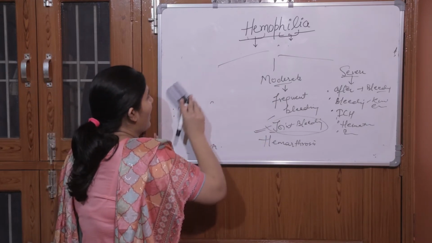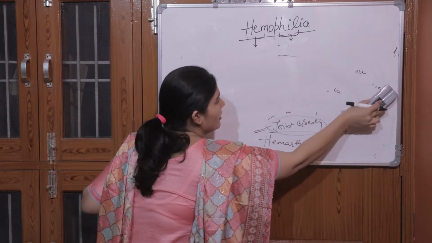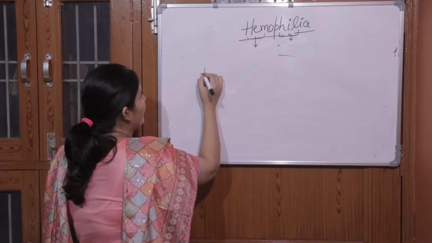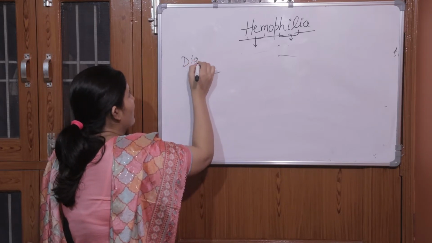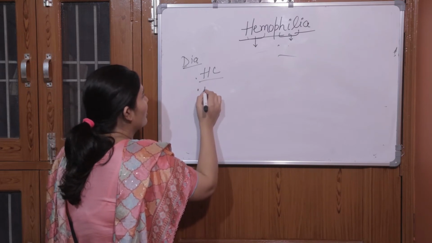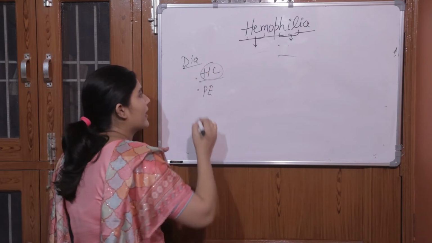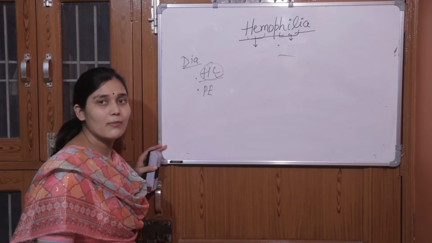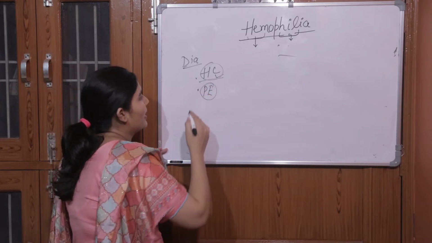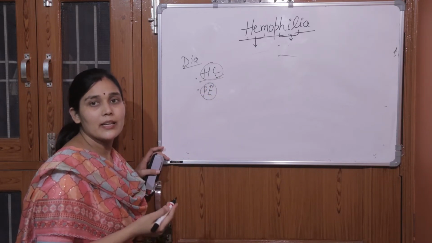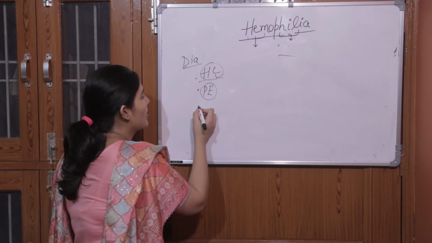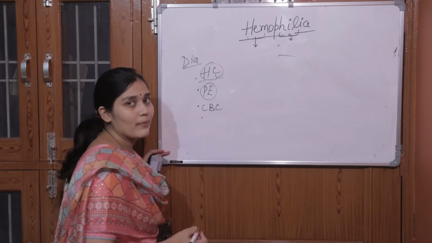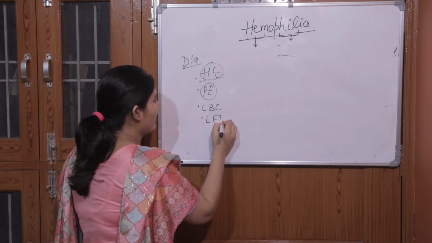Now we will discuss how we will diagnose if a person is having hemophilia. For the diagnosis, we are collecting the history. After history collection, we are doing the physical examination. In history, we are collecting whether there is any family history of a hemophilic disorder. In physical examination, we check where the bleeding is, whether there is epistaxis or hemarthrosis, hematuria, intracranial hemorrhage or not. Next is CBC, that is complete blood count, LFT, RFT.